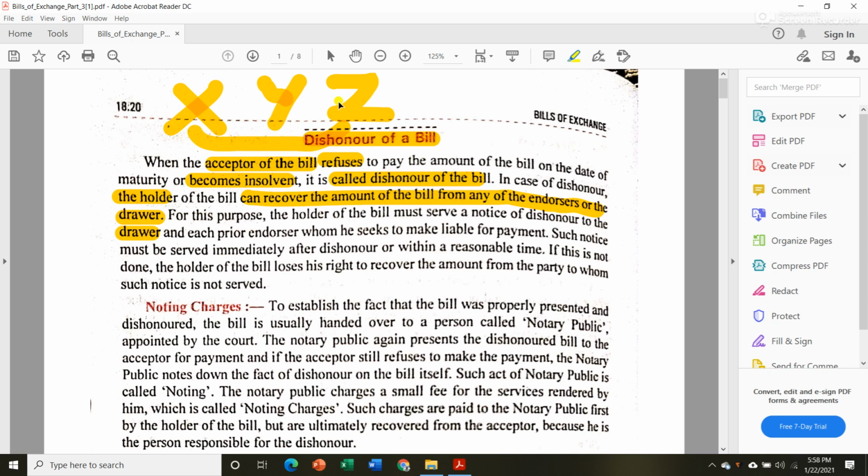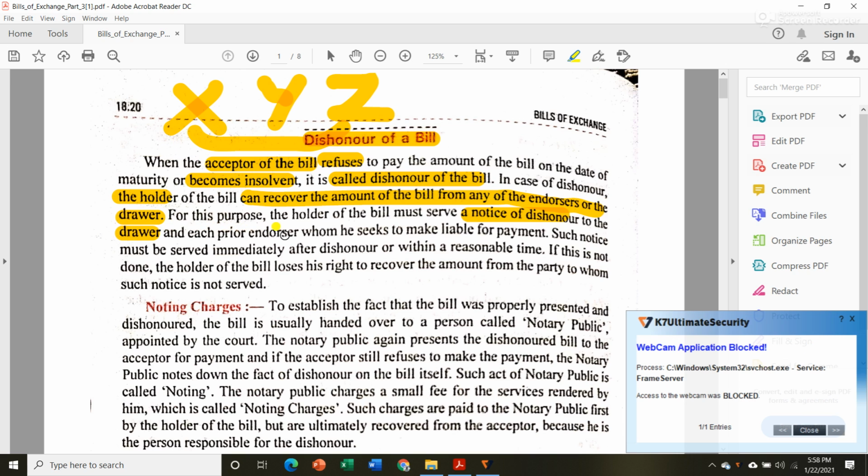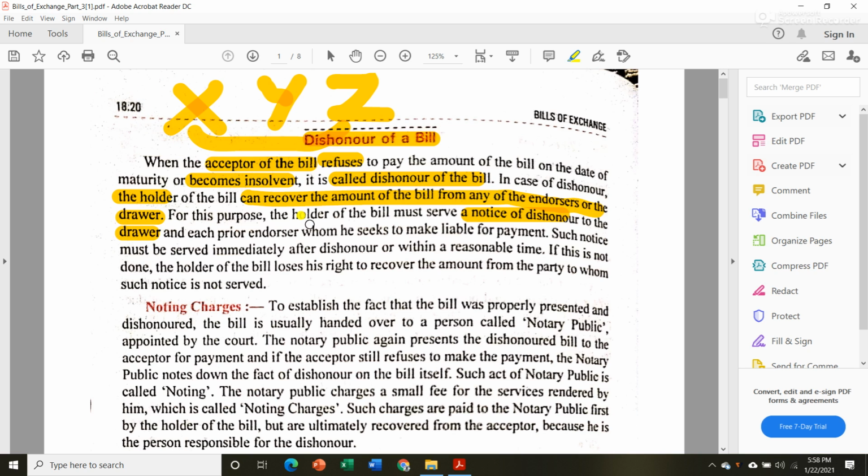So Z, since he is suffering loss and is not receiving any money, can recover it from Mr. X. For that he has to give a notice of dishonor to the drawer and each prior endorser. If there are two or three endorsers, then he has to give notice to them also, from whom he wants to take the payment.